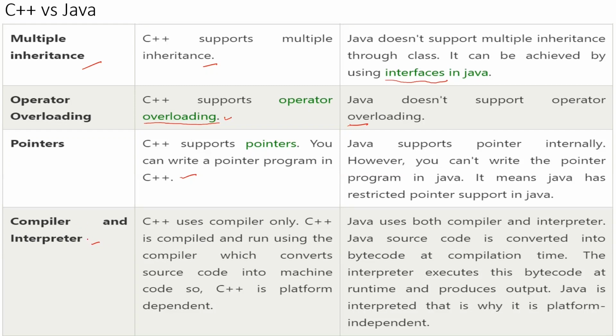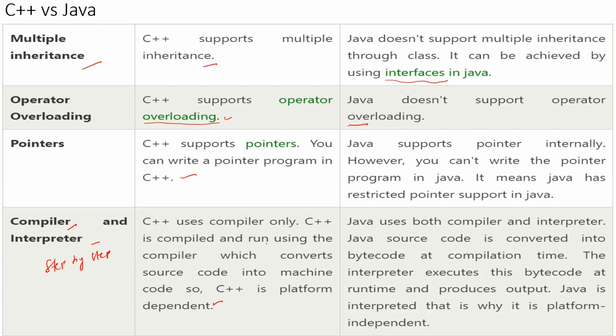The interpreter compiles the program step by step, whereas the compiler compiles the program all at once. So we will be using the concept of a compiler to compile the program. Now C++ uses compilers. C++ is compiled and run using the compiler, which converts source code into machine code. So C++ is platform dependent.